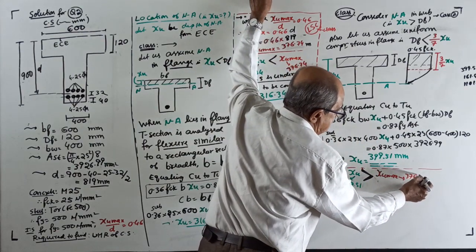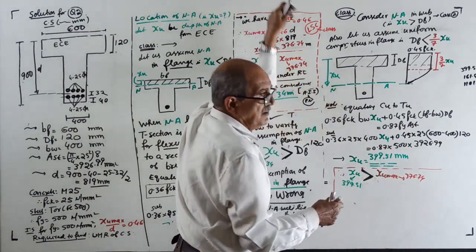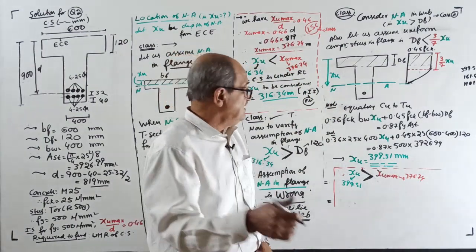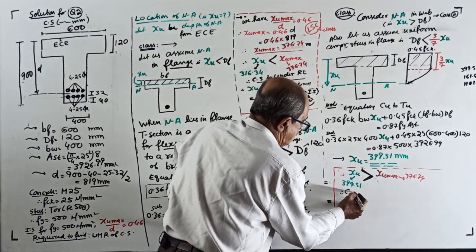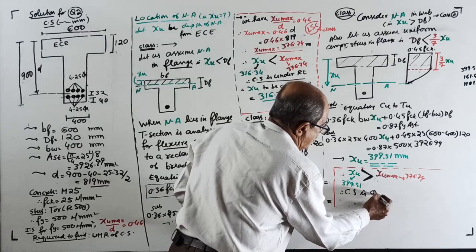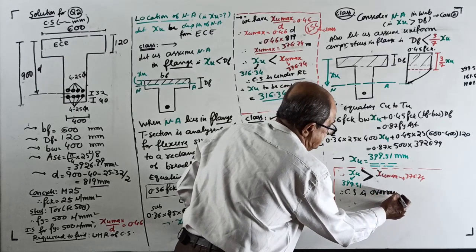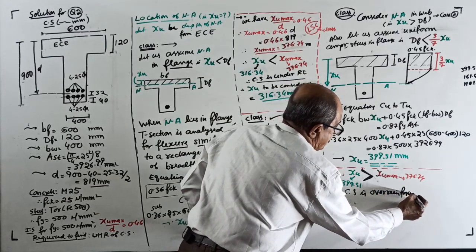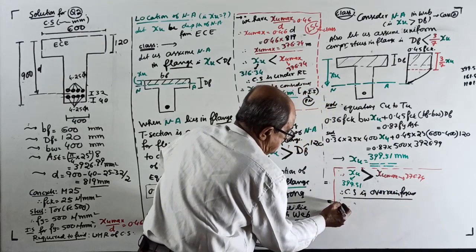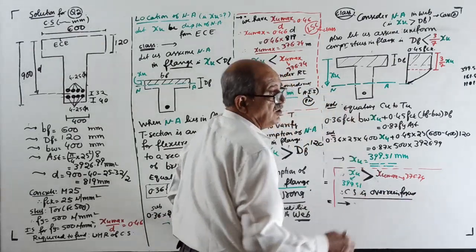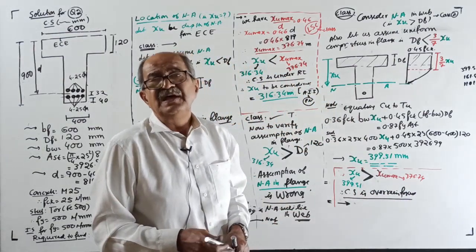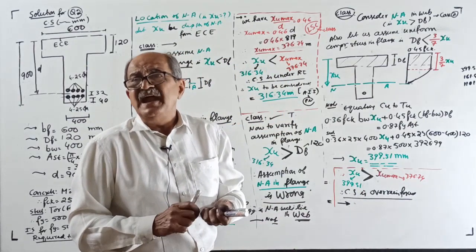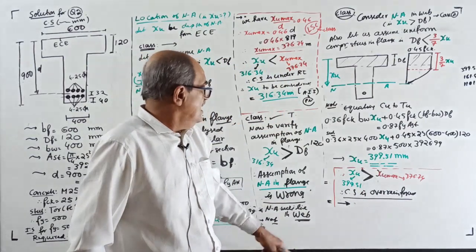376.74. Now, space problem, I will dictate, you write. Therefore, cross section is over reinforced. Danger beam. Over reinforced. Now, one statement you have to write. Usually I write in the class, but you should write now. I will dictate. This you know it.